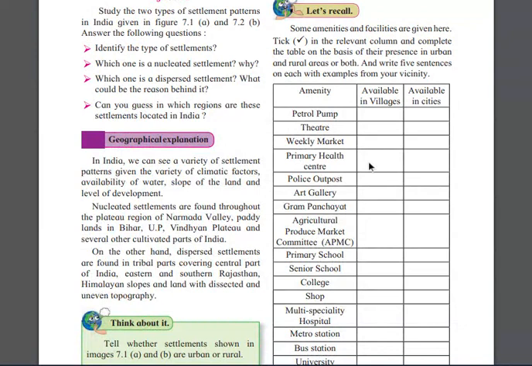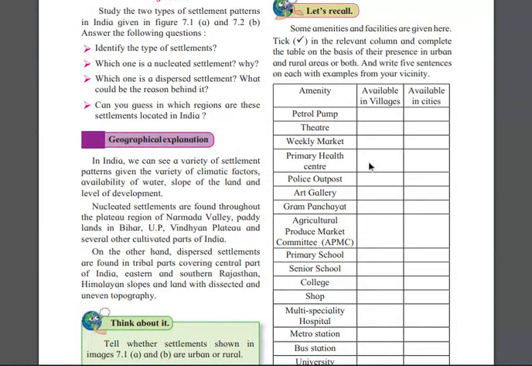Nucleated settlements are found throughout the plateau region of Narmada Valley, paddylands in Bihar, Uttar Pradesh, Vindhyan Plateau, and several other cultivated parts of India. In the plateau region you will find more nucleated settlement.